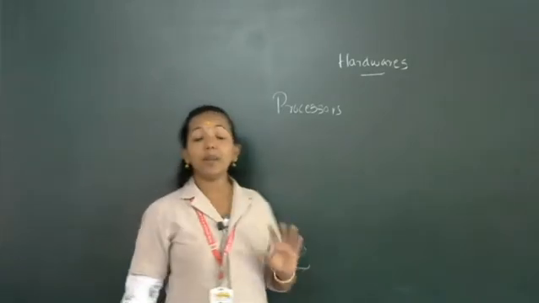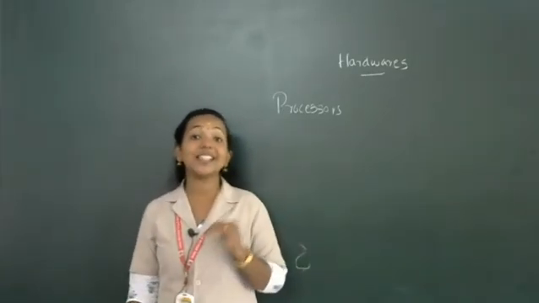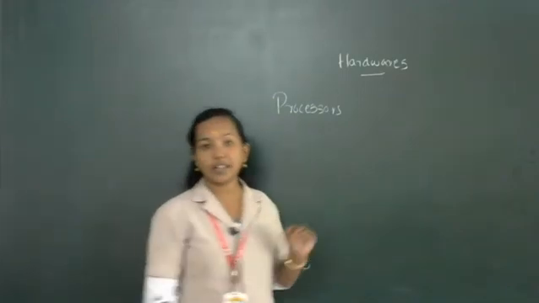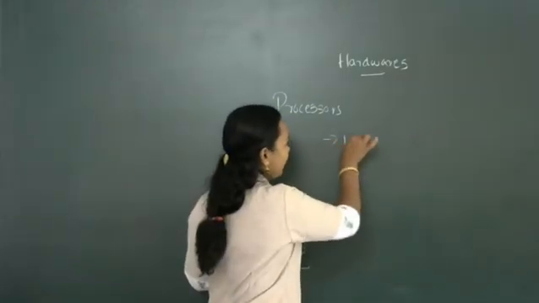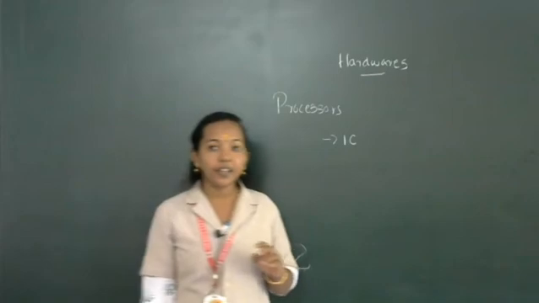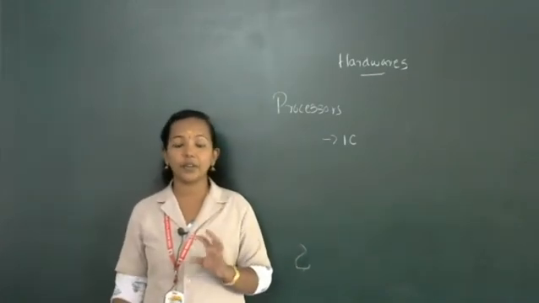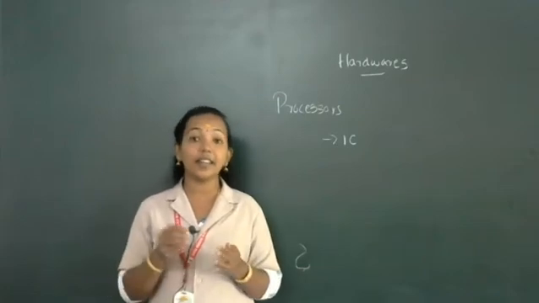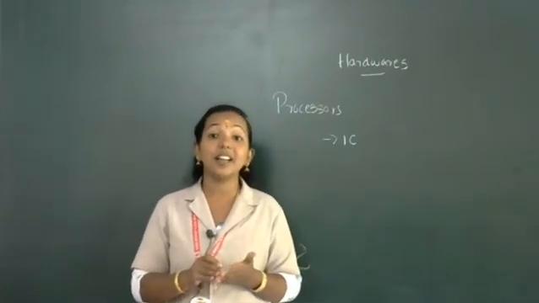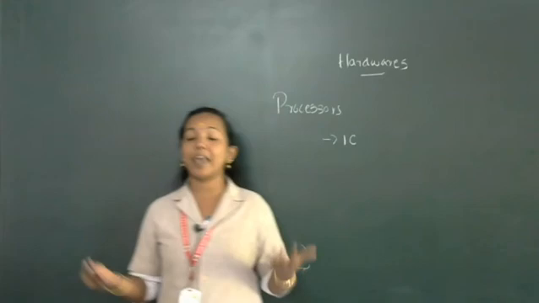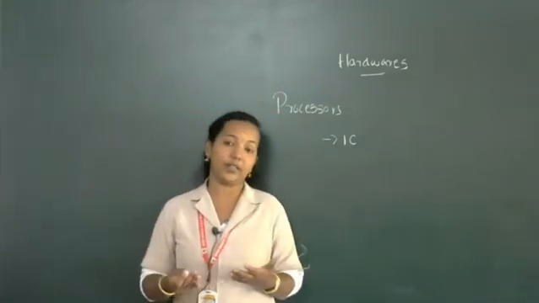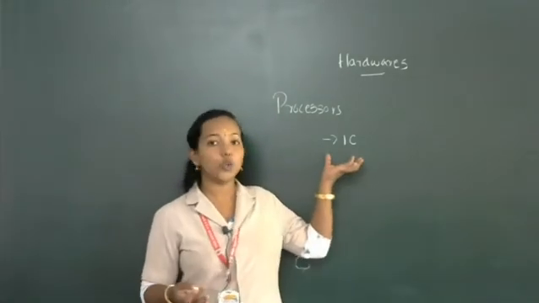The CPU is an integrated unit. What is an integrated unit? IC. You already know the name indicates integrated circuit. All these devices are integrated into a single processor: transistors, capacitors, diodes are all integrated into the IC.